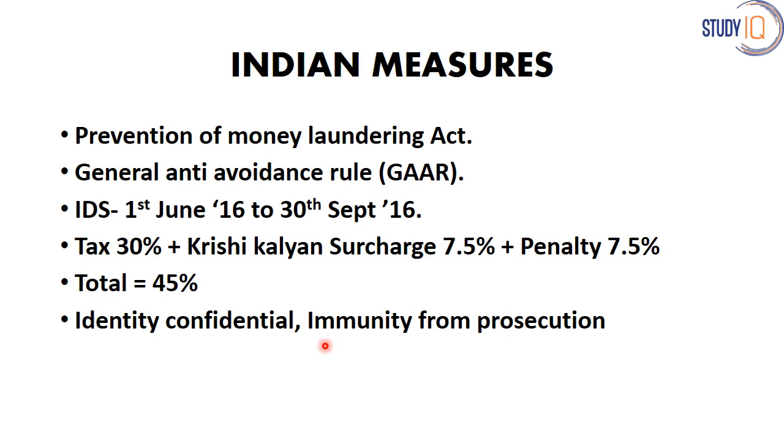But the amount declared is liable to be taxed at 30% plus Krishi Kalyan surcharge of 7.5% and a penalty of 7.5%. So a total of around 45% of the disclosed income will be taken by the government, and the remaining 55% can be kept by the person who has declared his income.